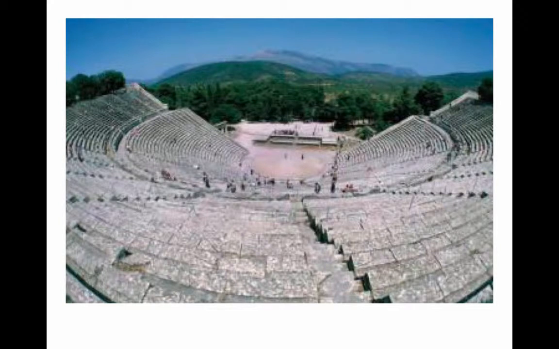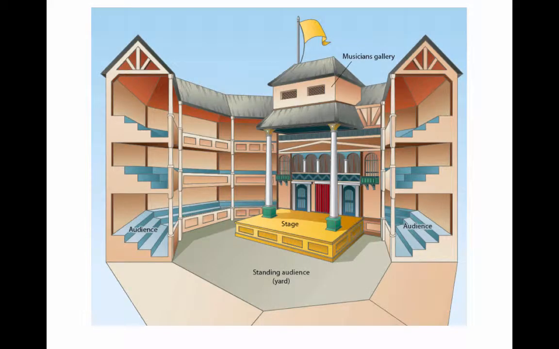Here is an original Greek amphitheater created on the hillside in Greece. This theater, of course, would have used only the sun for lighting instruments and was attended largely by men and was tied to religious festivals.